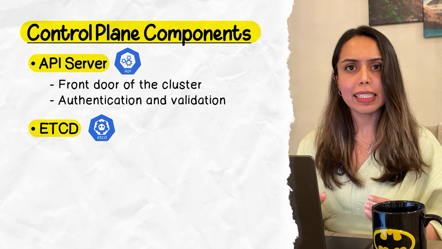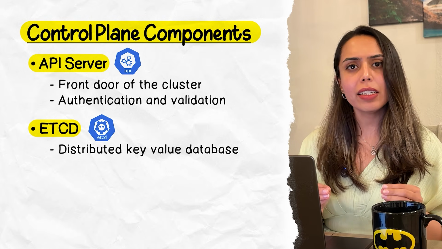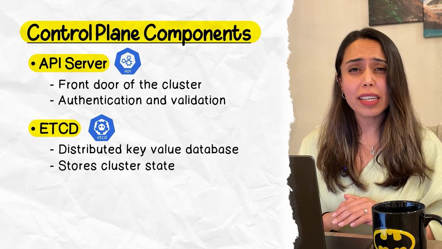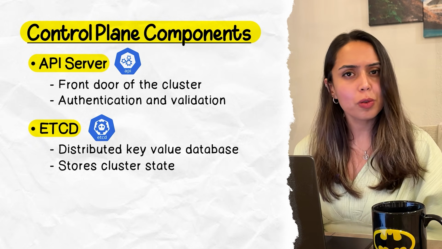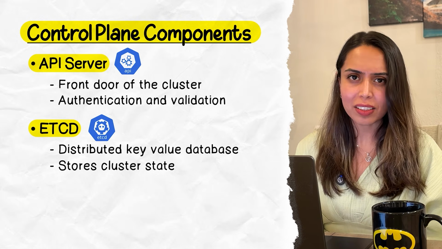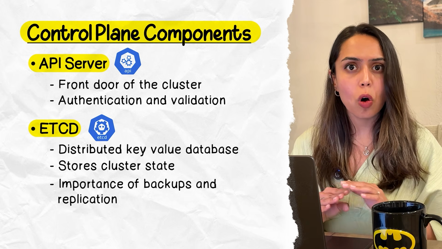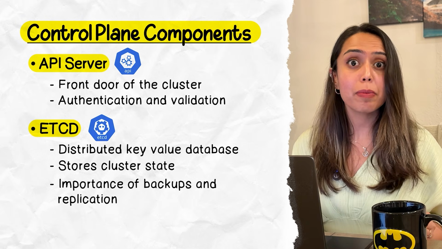Now, speaking of etcd, it is a database. It's basically a distributed key value store that holds the entire state of your cluster. Every pod, every service, every config. If you lose your etcd database, you lose the state of your cluster. This is why a production etcd database is always backed up and run in multiple replicas.